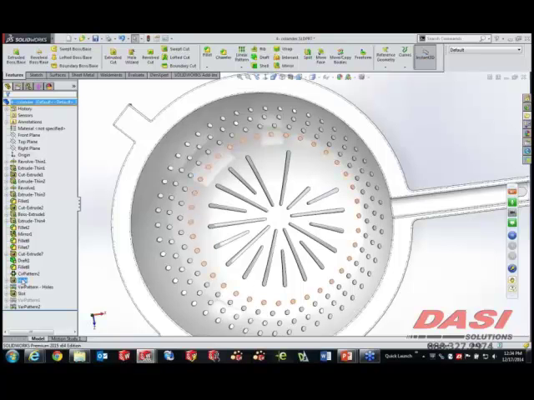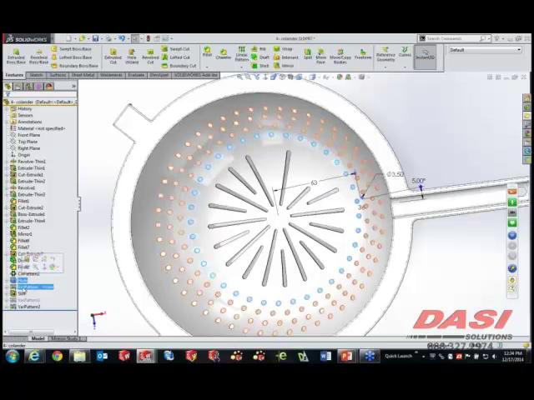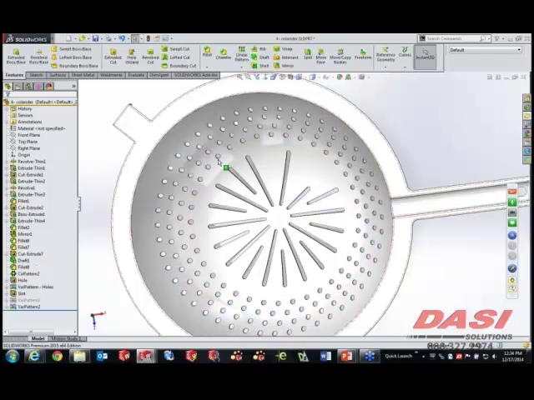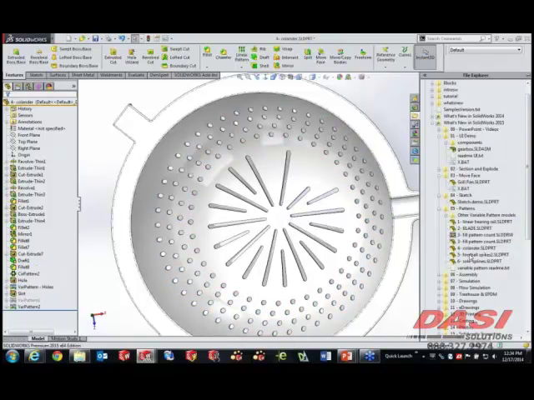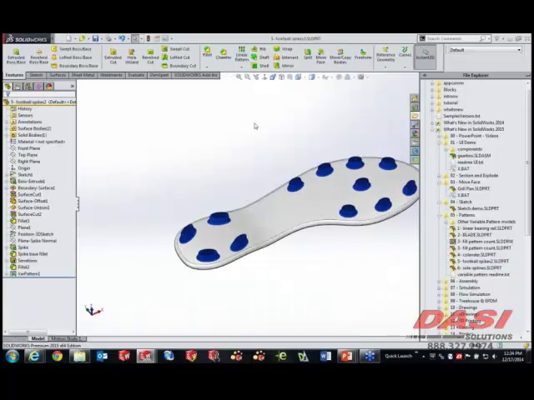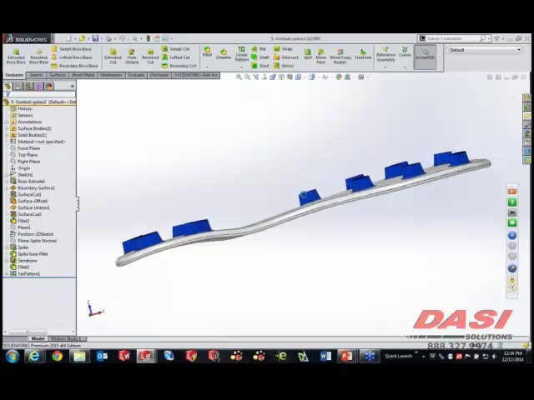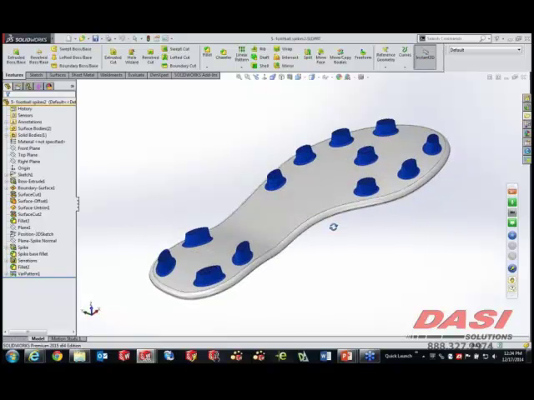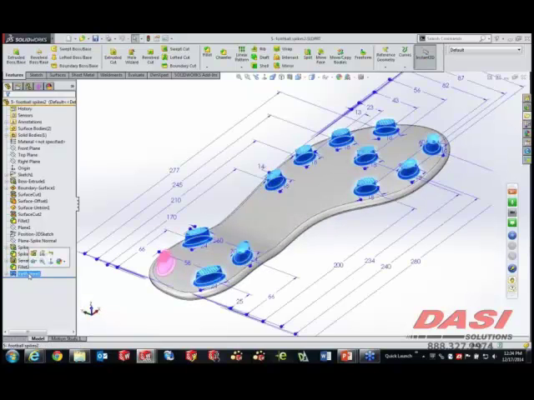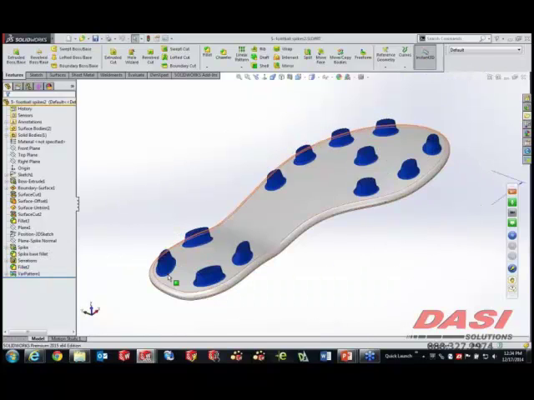The whole pattern that we have there is actually just a basic hole. We have a circular pattern of 36 instances, and with each individual setting for this, we've simply changed the diameter of the hole pattern and the number of instances of those holes. A few more that are really elaborate here. We're just going to go to our football spikes in this case. We have a variable surface. This is a boundary surface, but it could be imported geometry. And we've taken these spikes and we've created a variable pattern off of this initial seed feature.